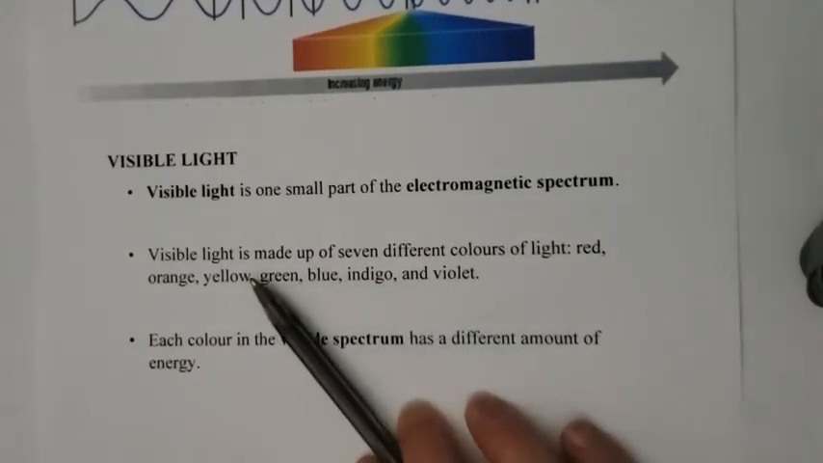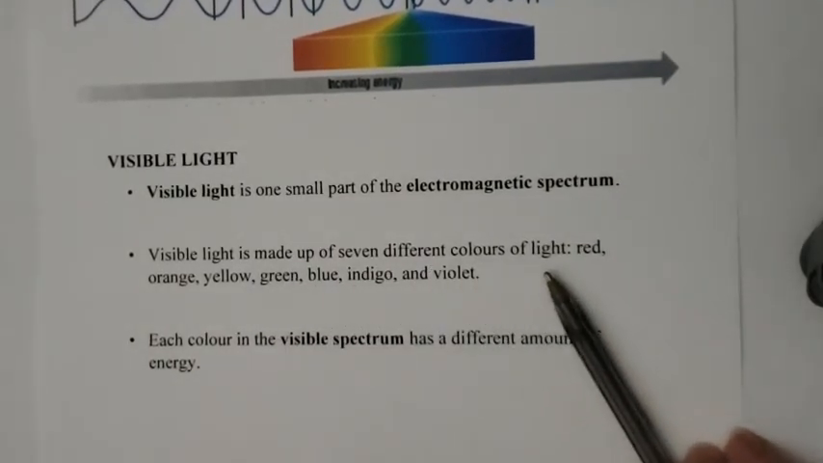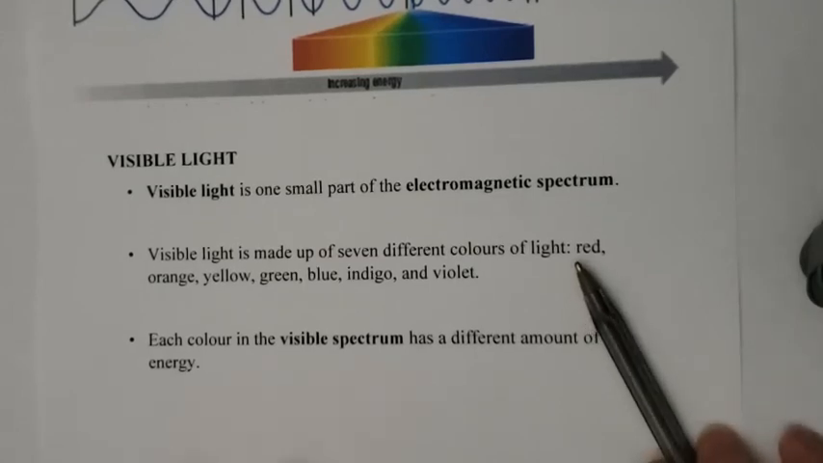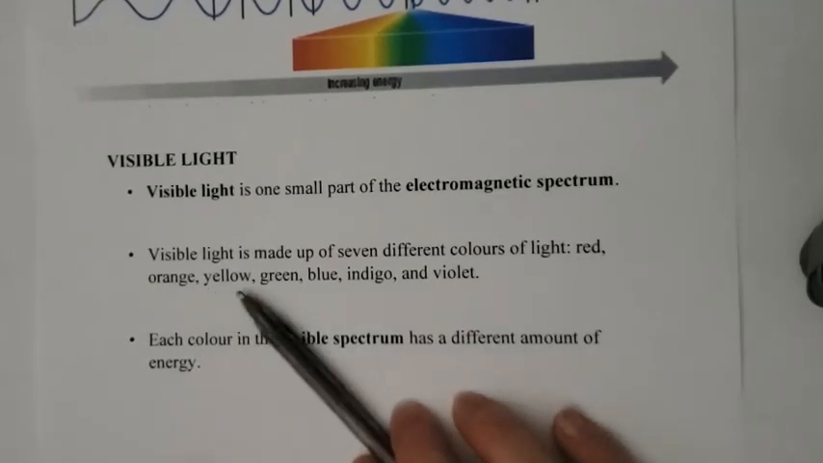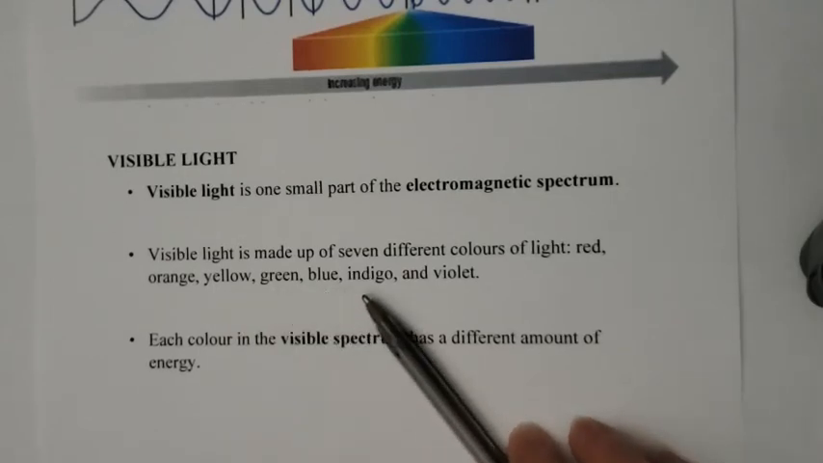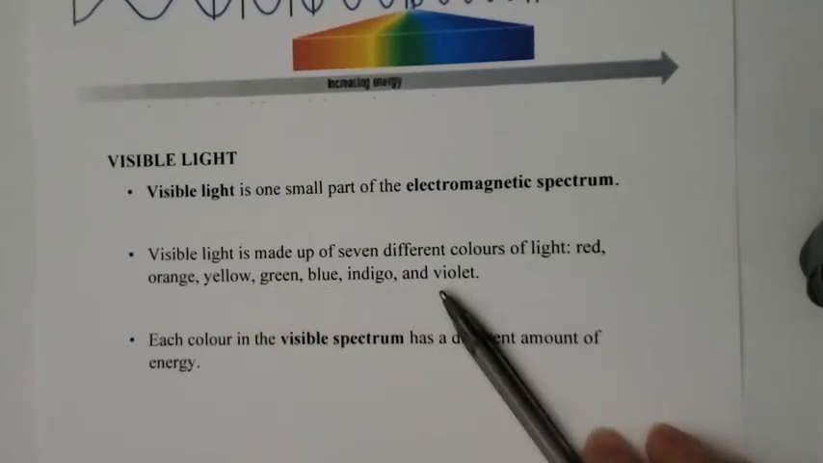Visible light is made up of 7 different colors of light. And you probably learned when you were a kid something called Roy G. Biv, where each letter represents a color. So R for red, O for orange, Y for yellow, G for green, B for blue, I for indigo, and V for violet.